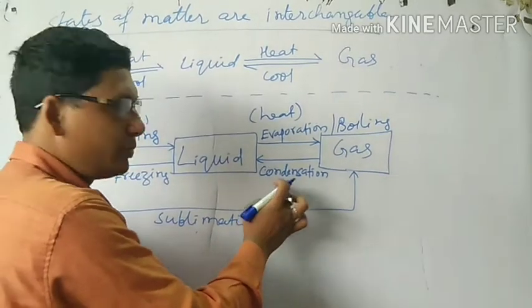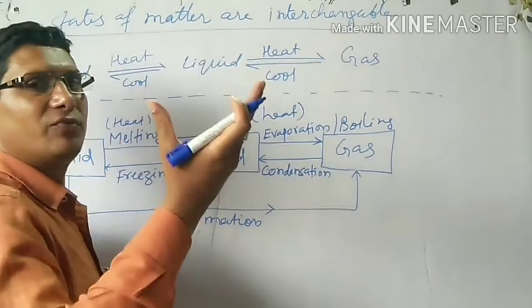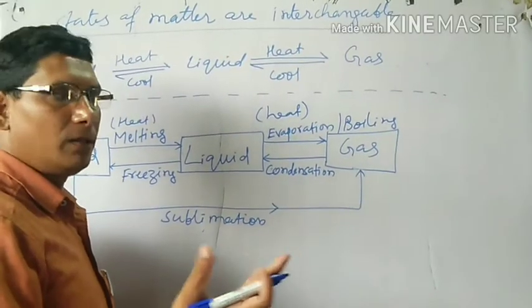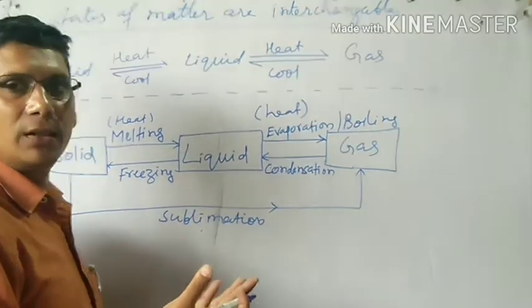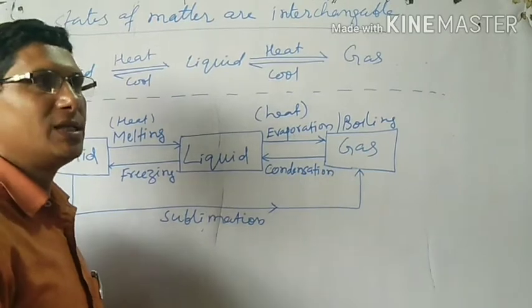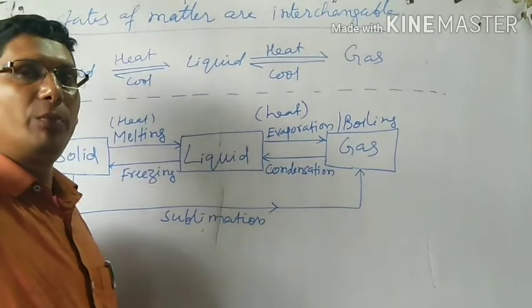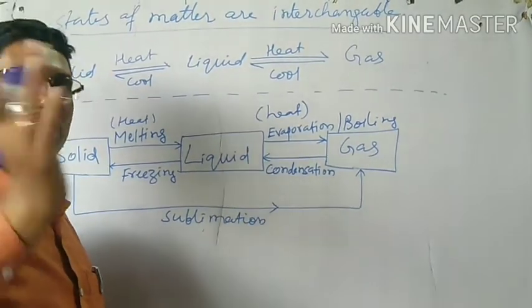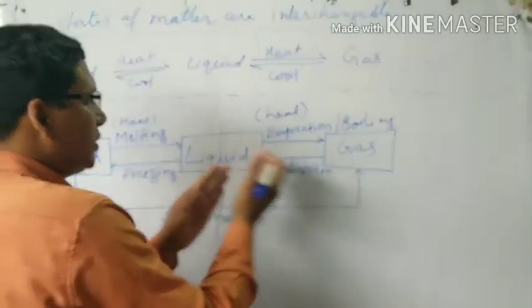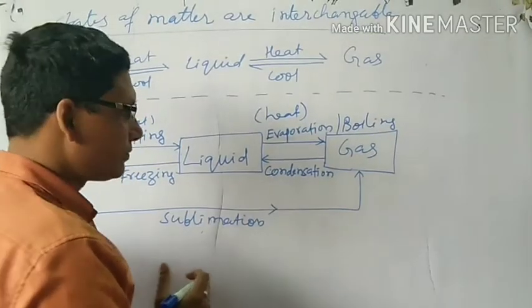It is because of this condensation that clouds are formed and we get rain. The water from different sources, water bodies, due to heat changes into vapor and rises up. When it goes up into the air, it cools down, condenses and changes into cloud. So gas can change into liquid by condensation.